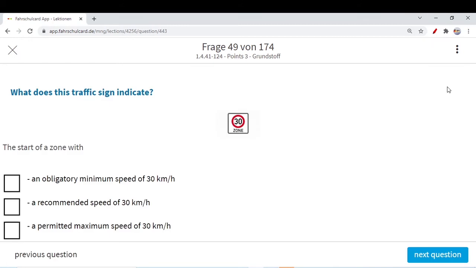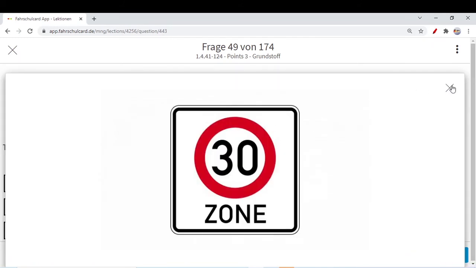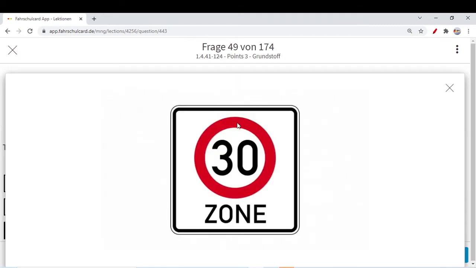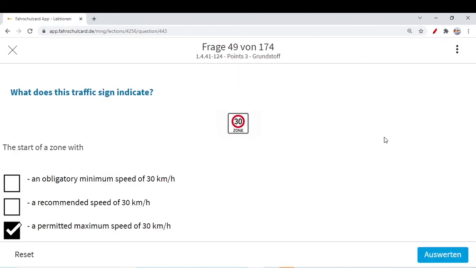It's a 30 zone. That means you cannot drive your car, or even a motorcycle, more than 30 kilometers per hour. So the permitted maximum speed is 30 kilometers per hour. There is no obligatory minimum. If there were an obligatory minimum speed of 30, this sign would be given with a blue circle. With a red circle, it means the maximum permitted speed on this road is 30 kilometers per hour, not a recommended speed either. Red circle 30 means maximum 30.